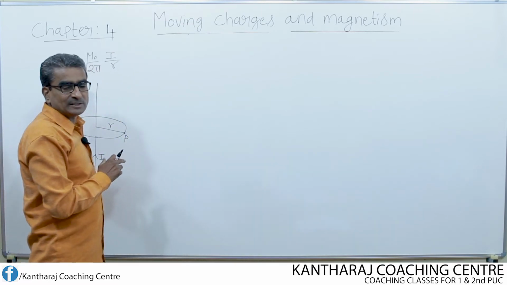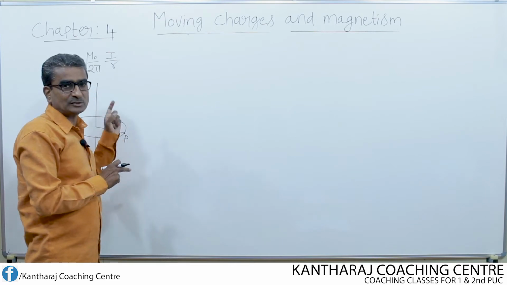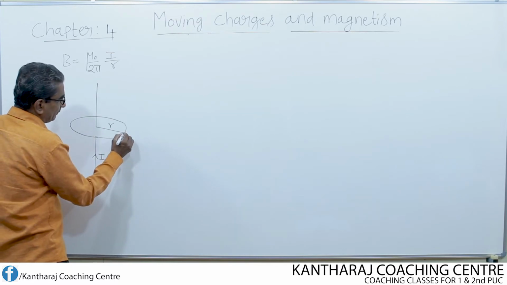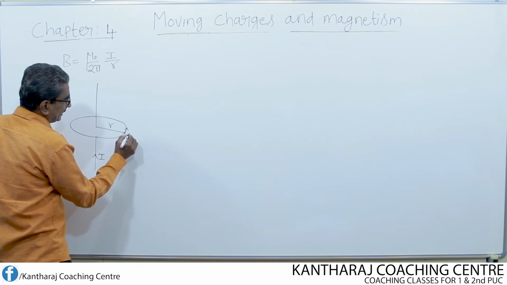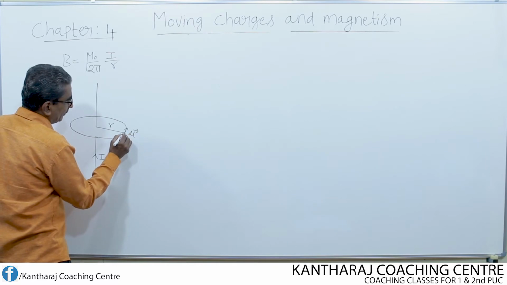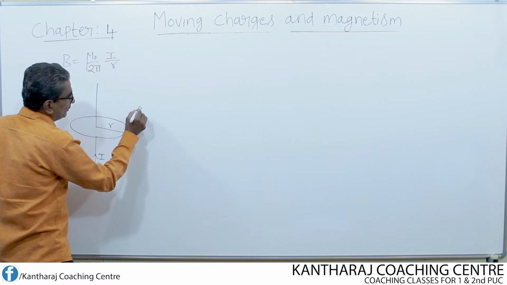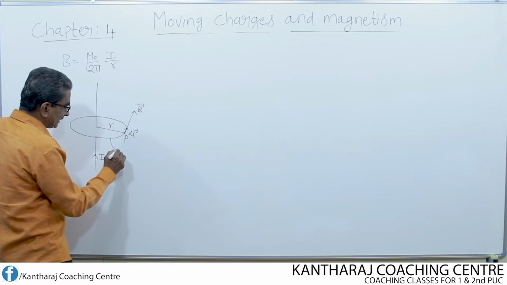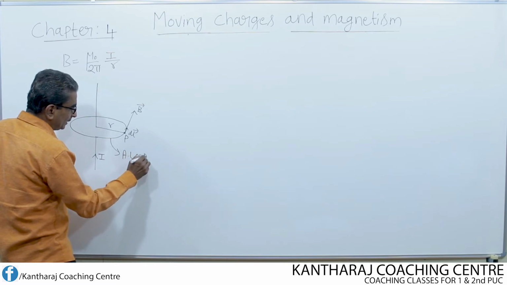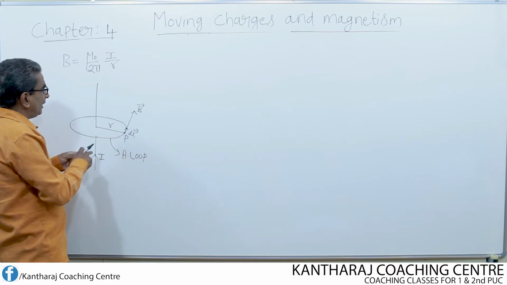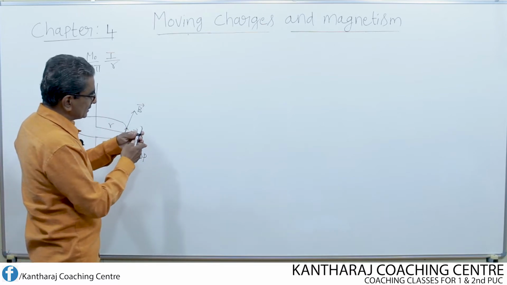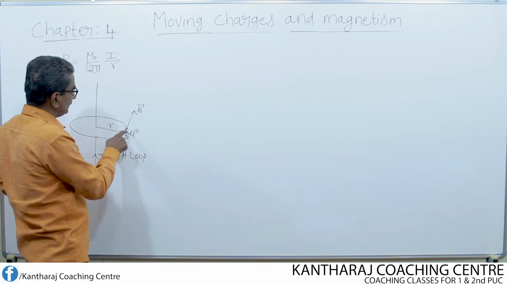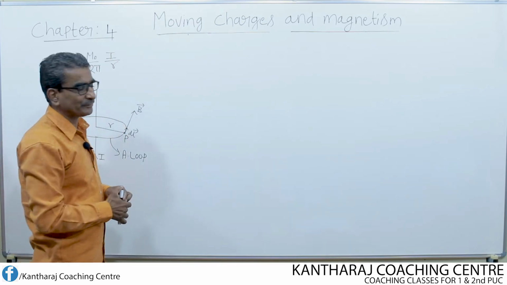And in fact, we derived this equation by making use of Ampere's circuital law, because we consider this as the Ampere loop. At the point P, we choose a small element of length dl, and at the point P, we consider the magnetic field B, which is tangential. Then, using Ampere's circuital law, by considering this as the Ampere loop, the field at any point all around this conductor, that means if this is the straight conductor, either at this point or at this point or at this point or at this point, the field is found to be equal to this much.